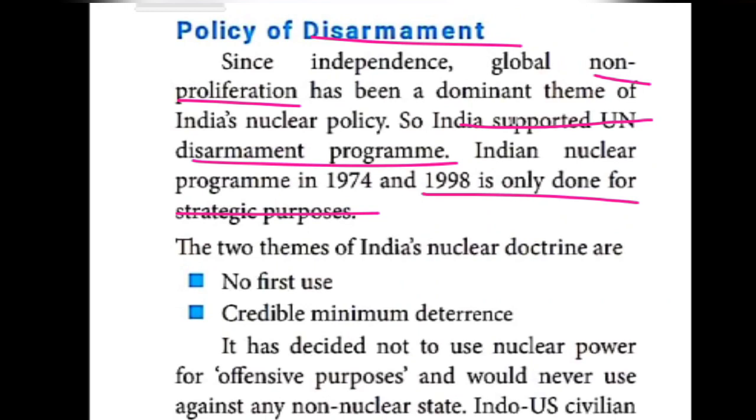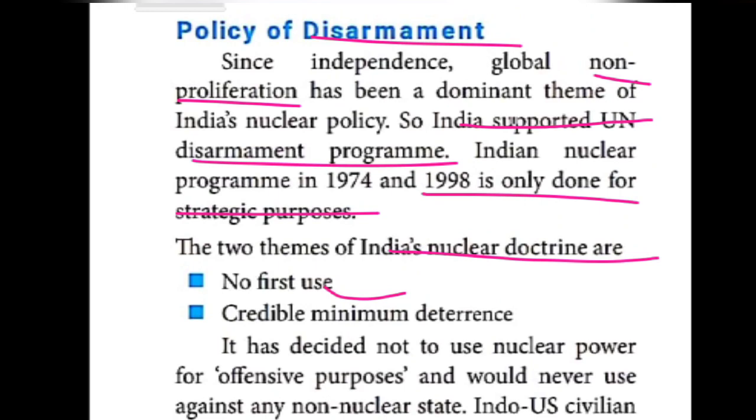Two themes are there in India's nuclear doctrine. The first one, no first use. What is the meaning of no first use? We should not use the nuclear weapons first. That is the meaning. The next one, credible minimum deterrence. What is the meaning of this? In order to protect us, we can use the weapons.